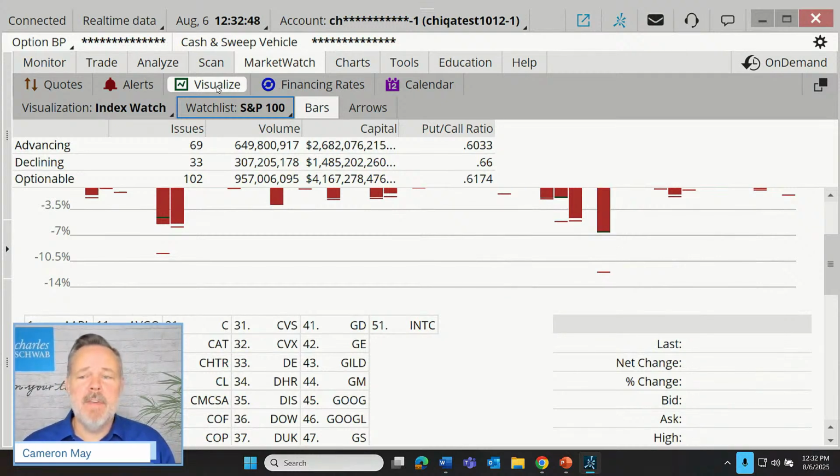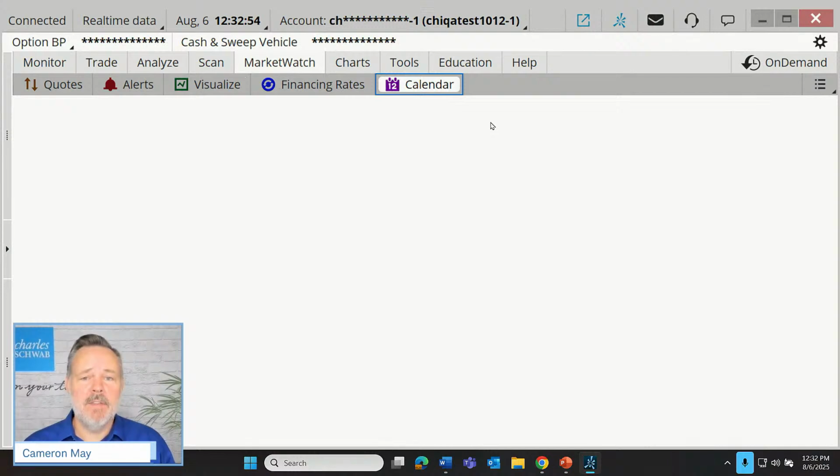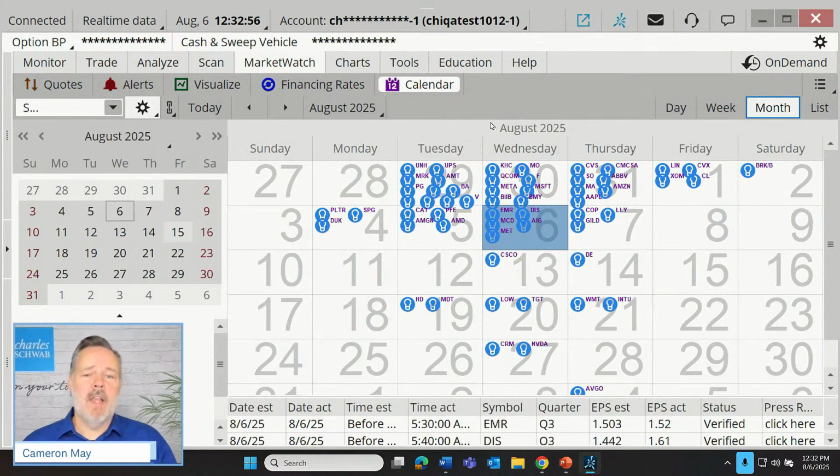But there's our visualize page. We certainly have some time left. Let's get acquainted with the calendar. So this tool is a favorite for those that like to just keep an eye on, let's say, economic events, earnings announcements, splits, dividends that are being paid. So let's get acquainted quickly with how this can be used.